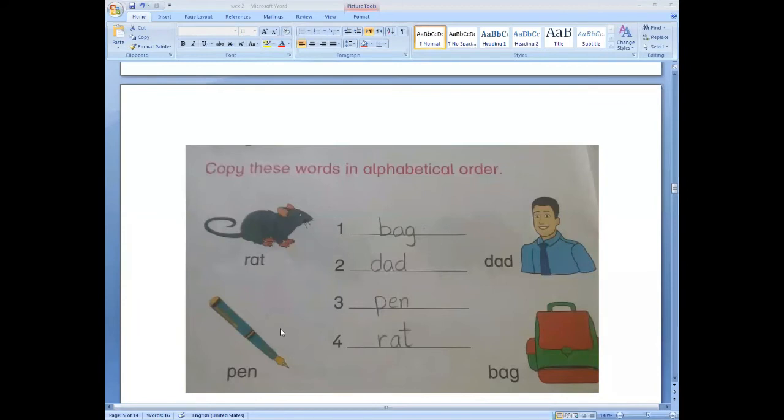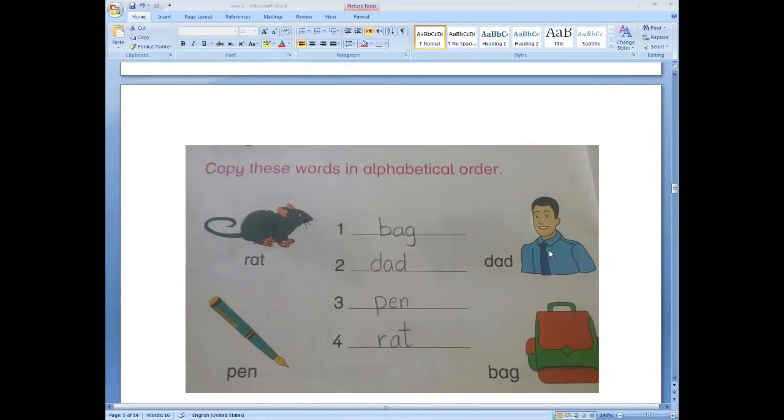Yes, pen. Now third picture is D-A-D, dad. Do you know dad is the short form of daddy?